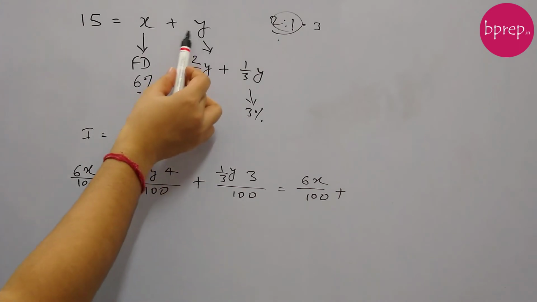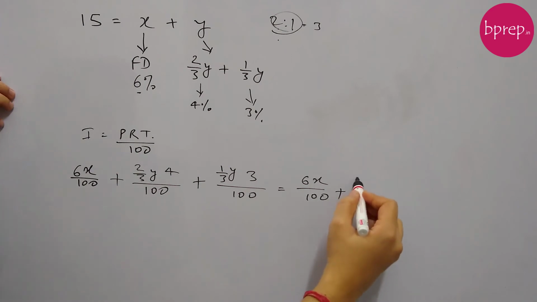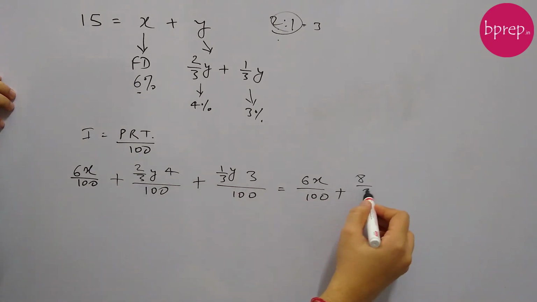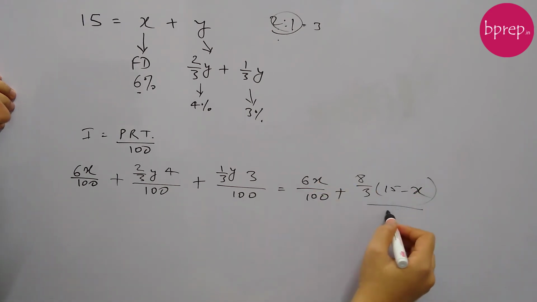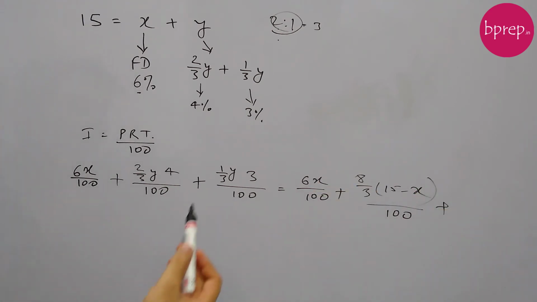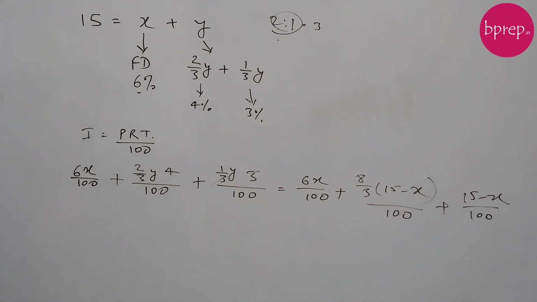Now what is y? Can we say y is 15 minus x? Right. So 8 by 3 into 15 minus x, this is our y, by 100. And the third term, again we can replace y with 15 minus x, and this 3 will get cancelled. So it's just 15 minus x by 100. What is this amount? This is the total interest, and it is given in the question that this guy has earned 76,000 as interest.